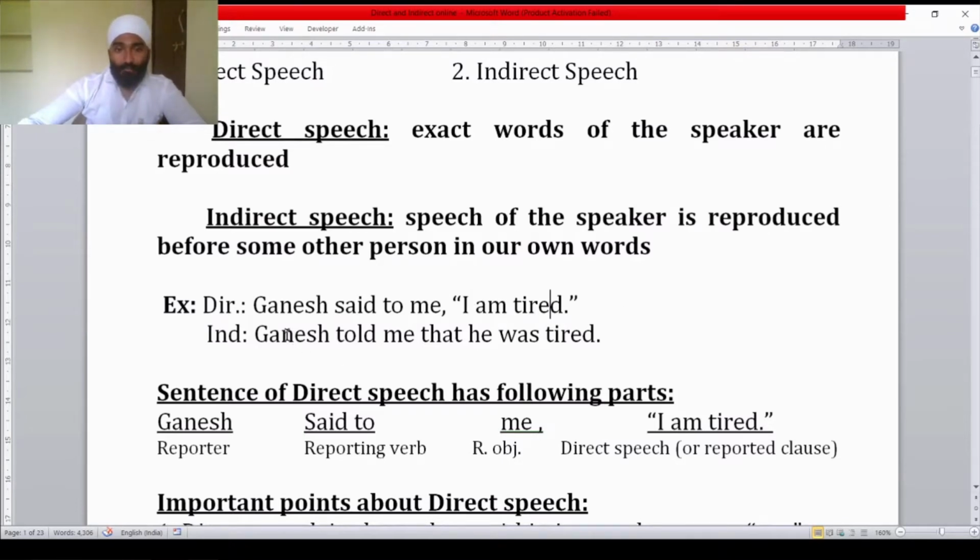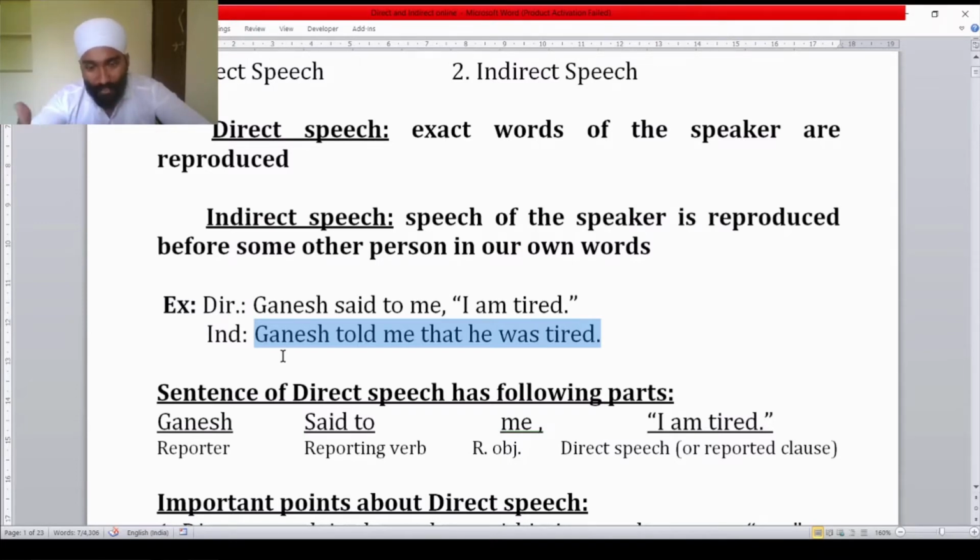Ganesh told me that he was tired. Here, which changes have you made? Instead of said to, you have taken told. Instead of comma and inverted comma, you have taken that. Thereafter, instead of the pronoun I, you have taken the pronoun he. Thereafter, instead of am, you have taken was. And this adjective is as it is. At last, the double inverted comma was there. This we have removed, and this has become a simple statement. But tense is changed and pronoun and other changes we have made.